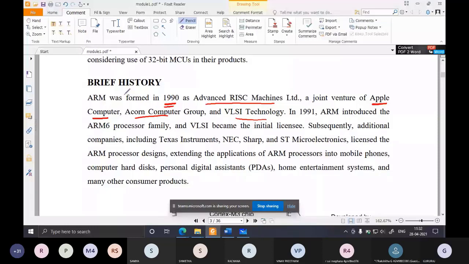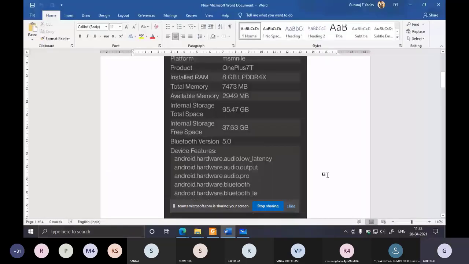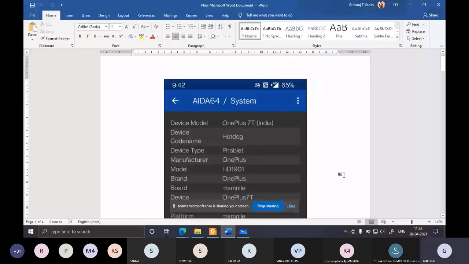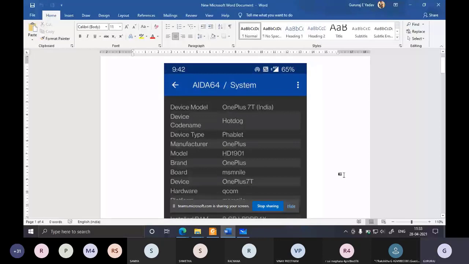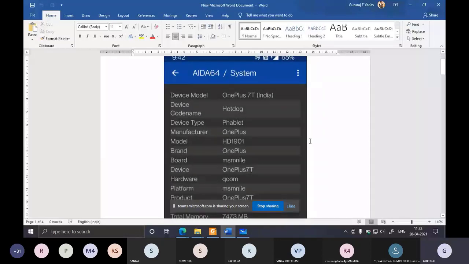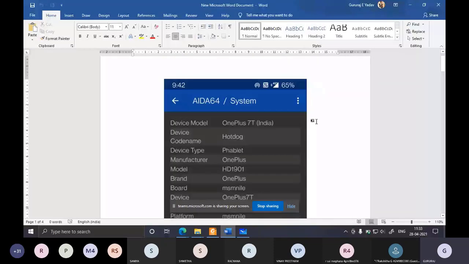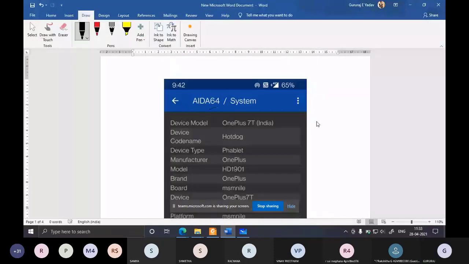Before going to further details, I'll share a screenshot of my mobile phone, to tell you that we are already using ARM in our day-to-day lives. How I got this information: there is an application known as AIDA64. You can download it from the Google Play Store, it is around 10 or 12 MB. Install it and open it, and you will get information like this.